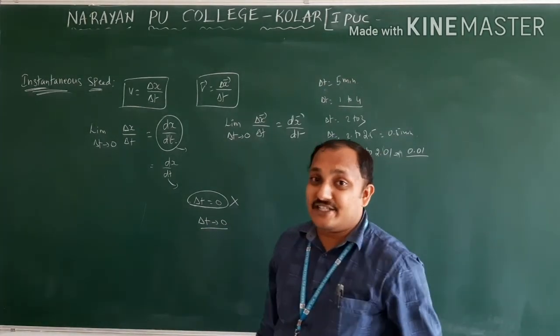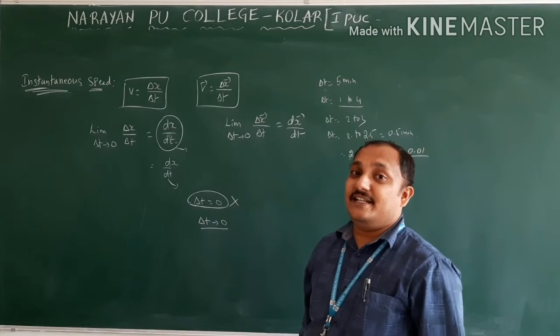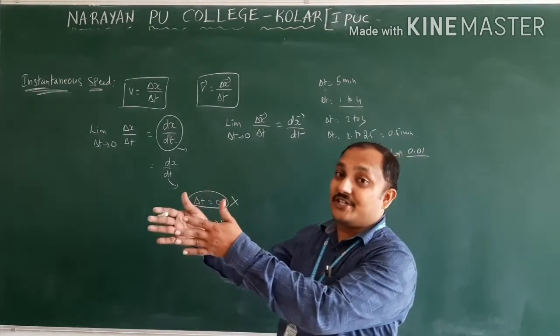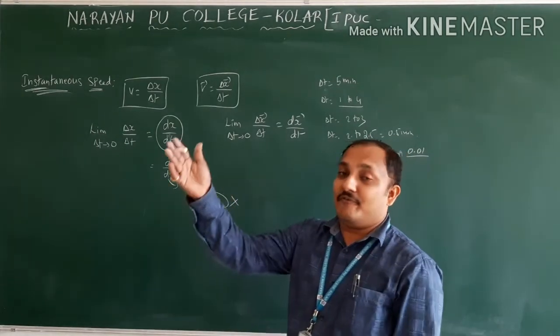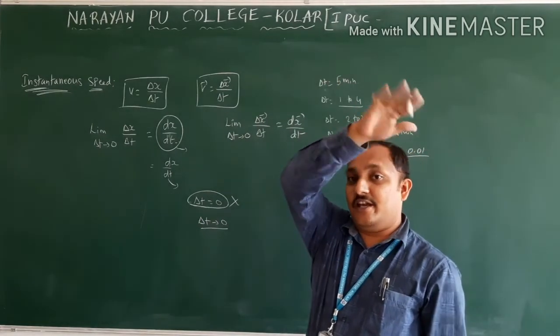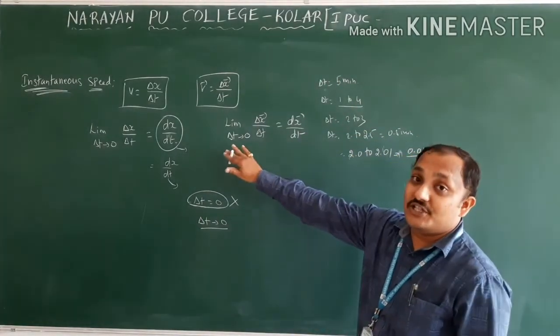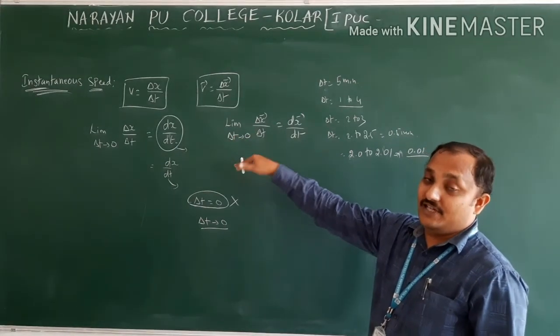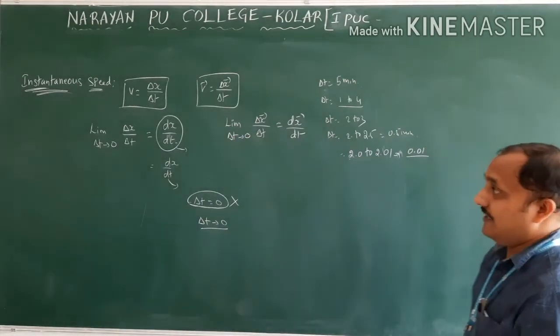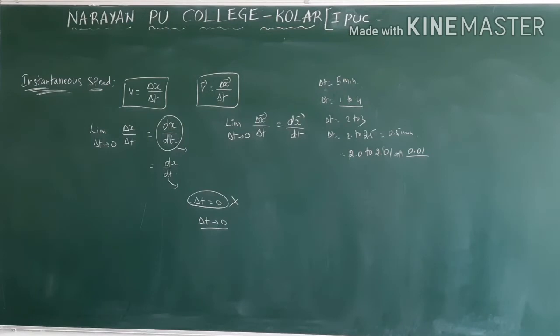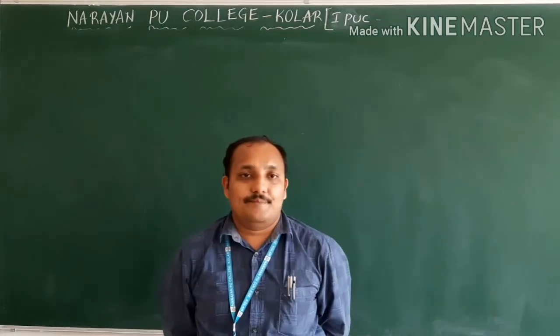Speed at a particular instant of time is called instantaneous speed. That instant position you can take at any point, from where you are starting, from where you are ending. But there the time difference is almost 0 but not 0. That is very, very important. Okay. So this is about instantaneous speed and velocity.